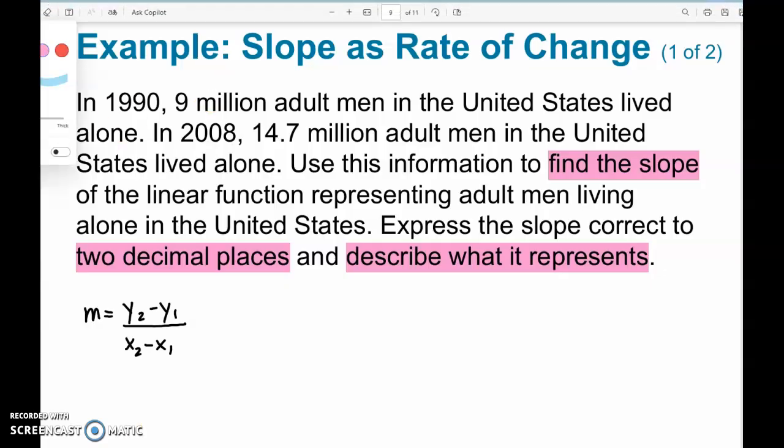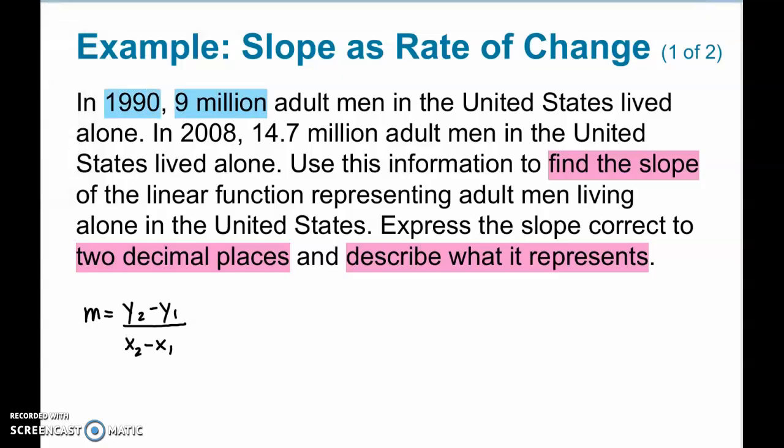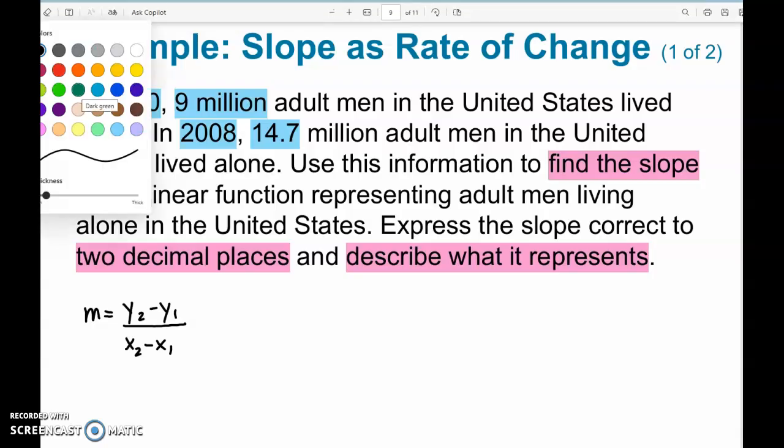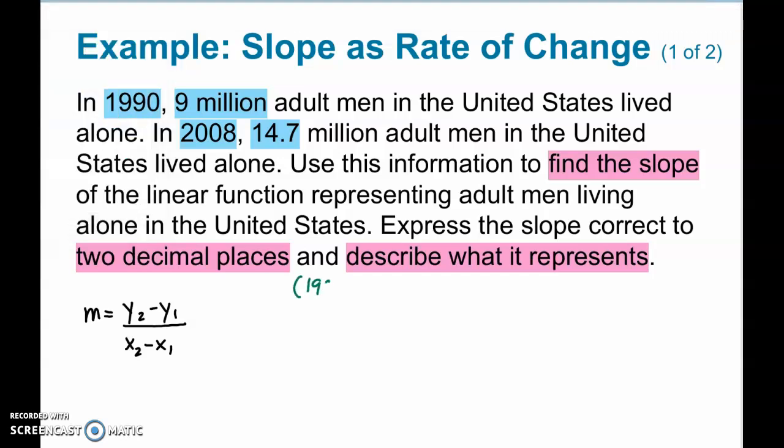So at the beginning here, it says in 1990, we had 9 million adult males living alone. In 2008, we had 14.7. So I'm going to use that information to help me find the slope. So let's write out those variables. We have 1990 and then 9 million.